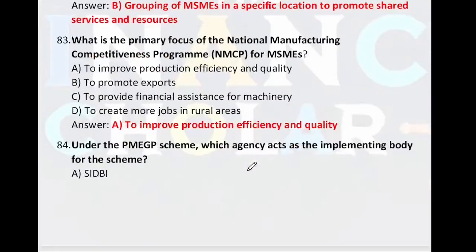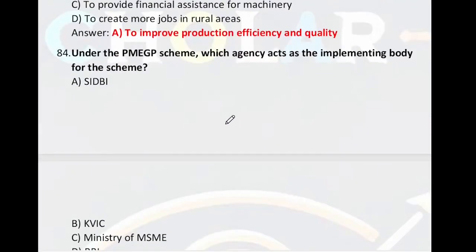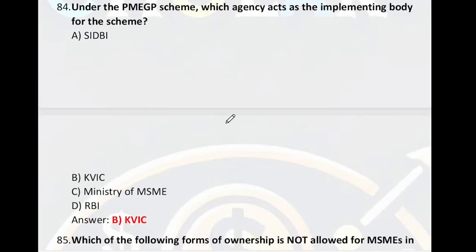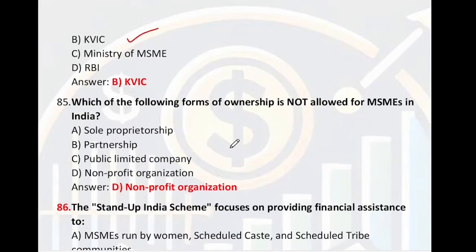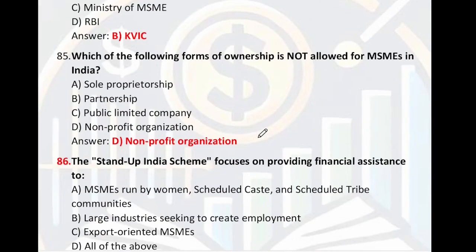What is the primary focus of the National Manufacturing Competitiveness Program, NMCP? The primary objective is to improve production efficiency and quality. A is the right answer. Under the PMEGP scheme, which agency acts as the implementing body for the scheme? So right answer is Khadi and Village Industries Commission, KVIC. Which of the following forms of ownership is not allowed for MSME in India? So non-profit organization. D is the right answer.